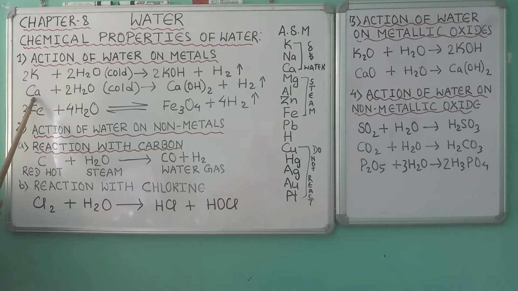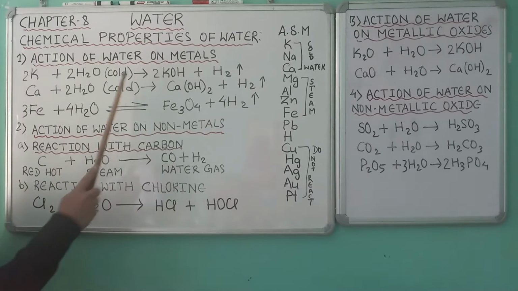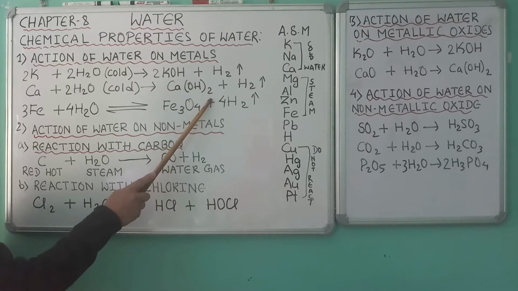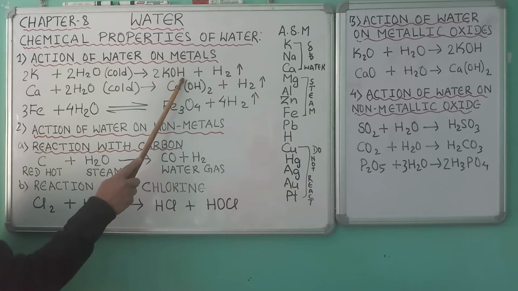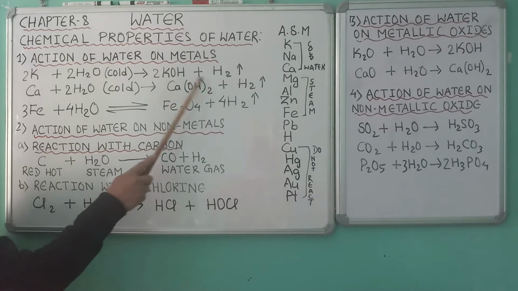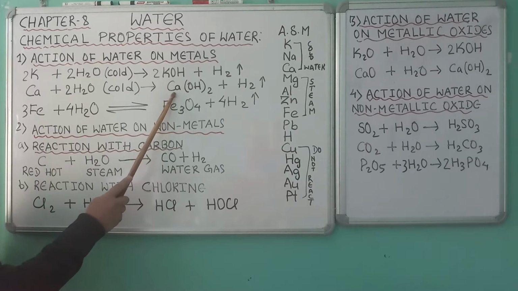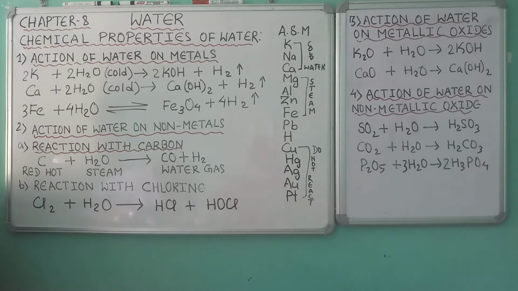Similarly, when calcium reacts with cold water, hydrogen gas is evolved and its hydroxide is formed, that is calcium hydroxide, Ca(OH)2. The valency of calcium is 2, hydroxide is 1. On interchanging their valency, the molecular formula of calcium hydroxide is Ca(OH)2.